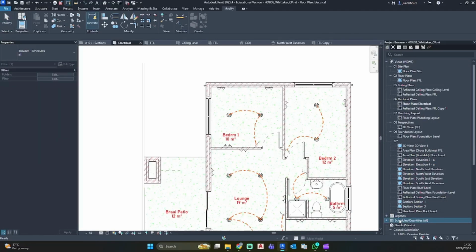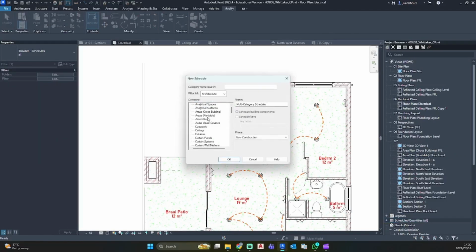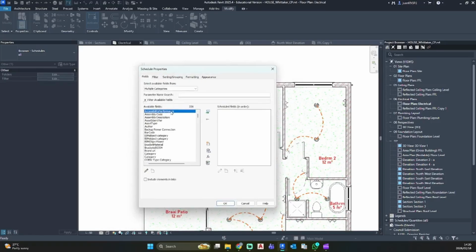And let's go to schedules, new schedule. This would be electrical equipment. Let's keep it at multi-category because maybe we want to add the lights as well. Let's go OK. So now we want the type image that we've added. We want a description and we want the cost. So let's go OK.